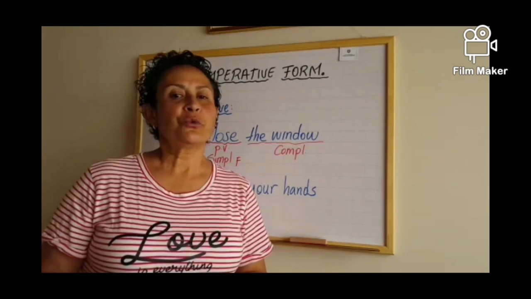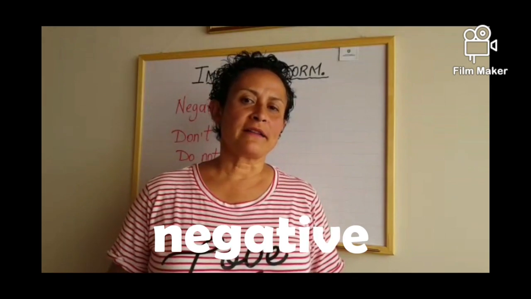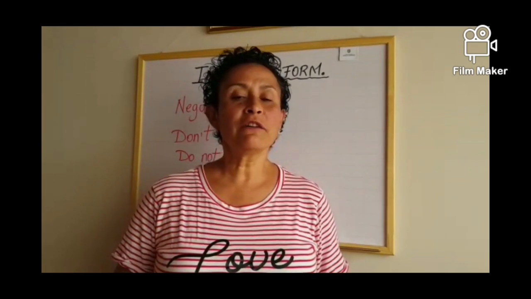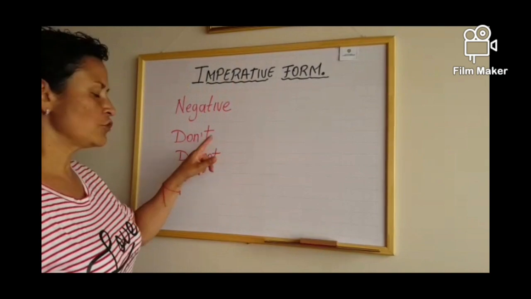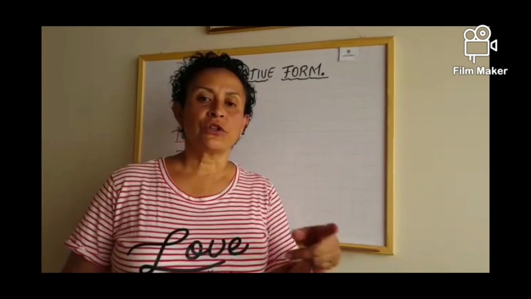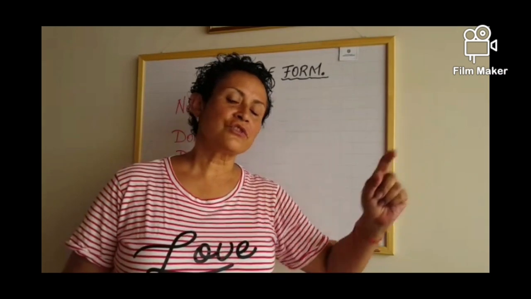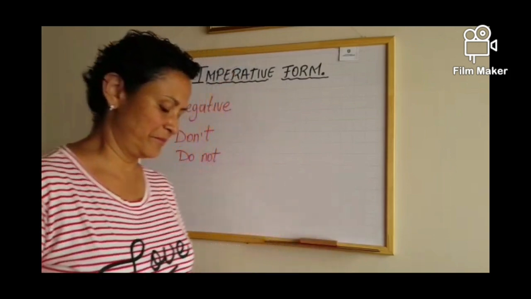Let's continue with negatives. What about giving orders or giving commands in negative form? Well, we have two possibilities. Don't or do not. After the auxiliary, you are going to use the base form of the verb and then the short complement. Let's check.